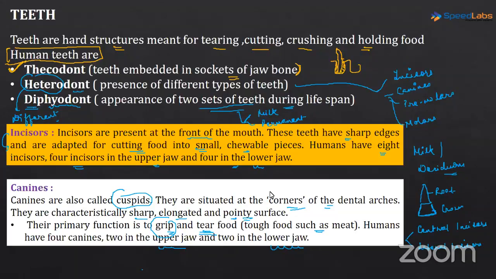Okay, so I hope I am clear on the different terminologies that we have learned today: thecodont, heterodont, diaphyodont, and then we have discussed 2 teeth today, incisors and canines. Premolars and molars we will be discussing in the next class. And guys, stay tuned for the next class also. We will be learning lots of fun stuff, lots of new stuff.